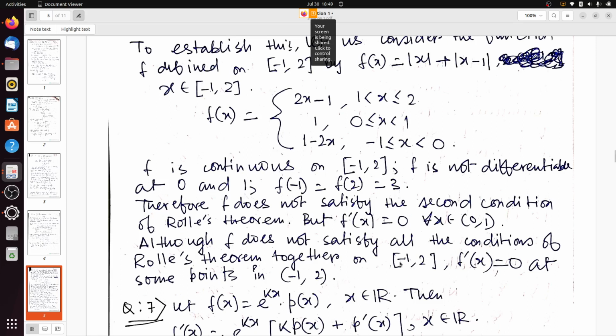So here our question is, we have shown that though the conditions of Rolle's theorem are not satisfied, the conclusion can still hold.